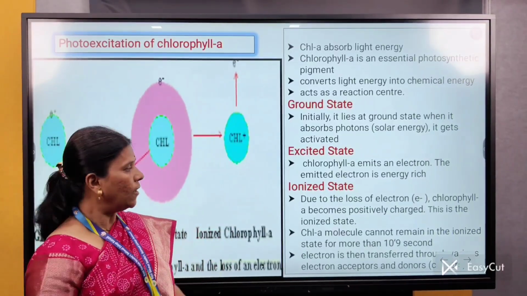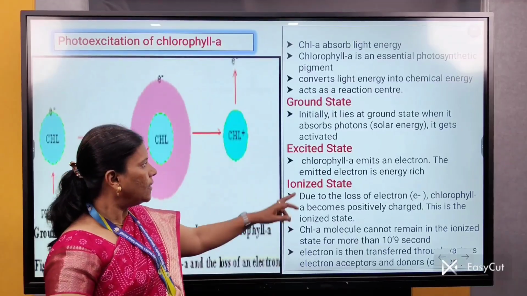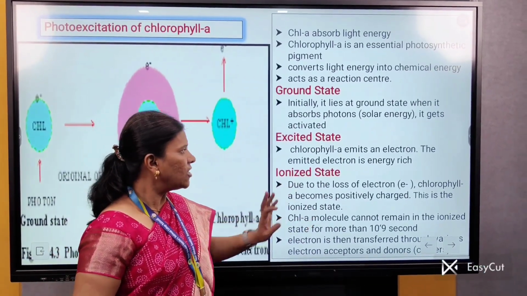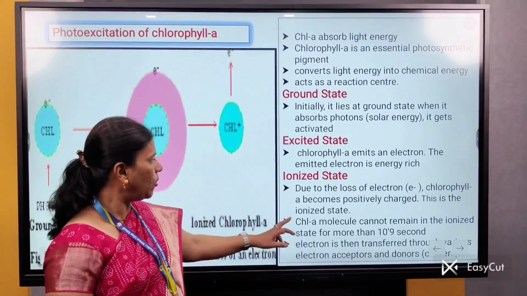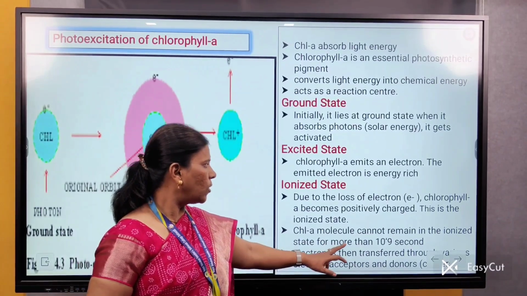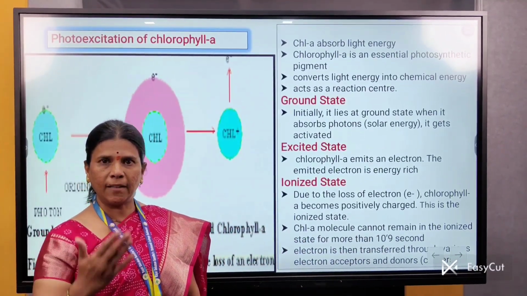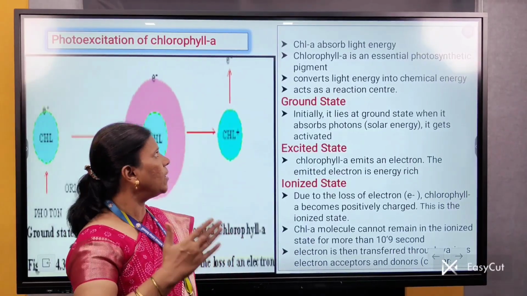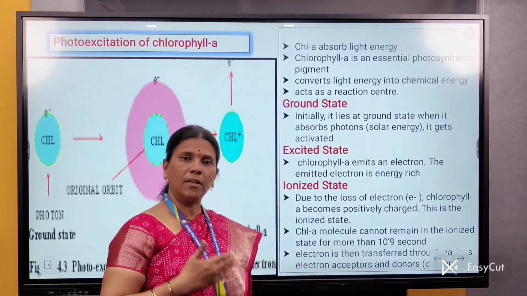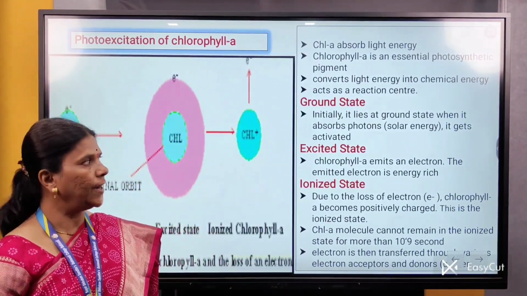and this energy in the form of ATP is used to carry out the process of photosynthesis. When the chlorophyll A molecule loses that energy rich electron, it comes into the ionized state. Now this chlorophyll A molecule remains in the ionized state for not more than 10 raised to minus 9 seconds. It again absorbs light energy and becomes active, and expels an energy-rich electron. Thus, light energy is converted into chemical energy for synthesis of ATP.